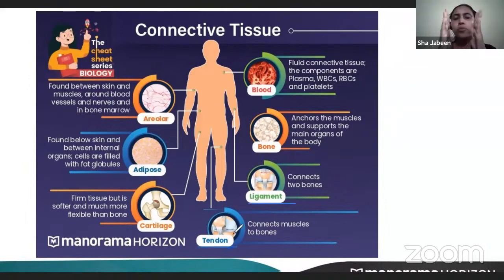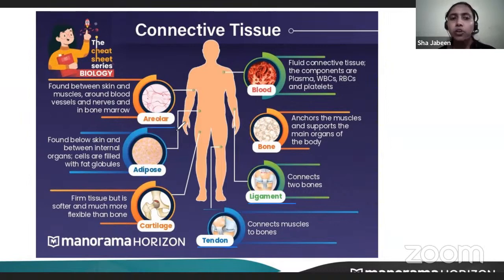You have to remember that. BB and L come first, so BBL, bone, ligament. Then comes BM, then you go to T. So BMT is bone, muscle, tendon.